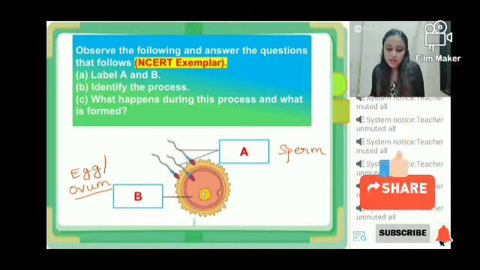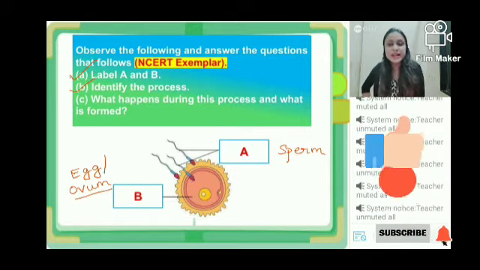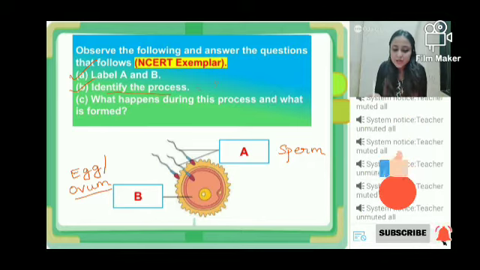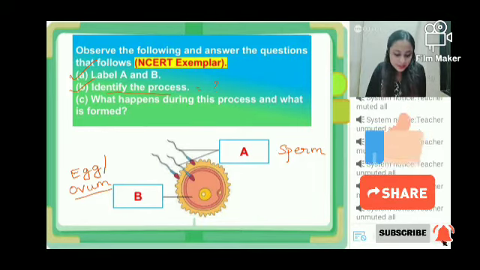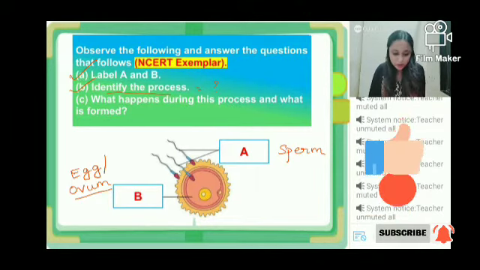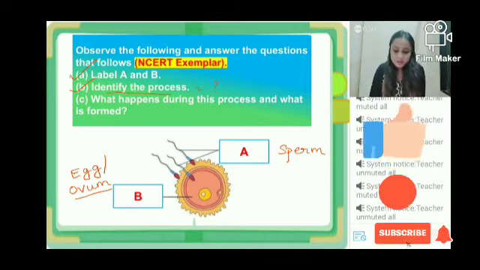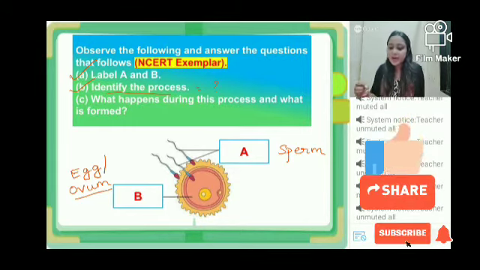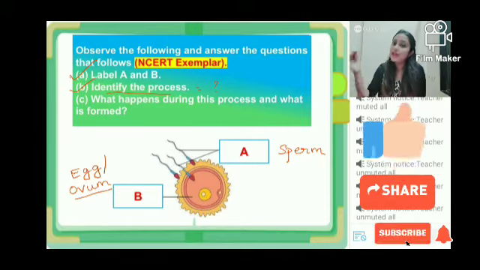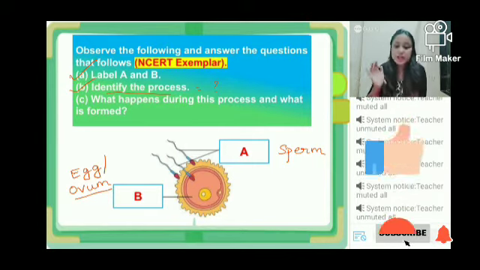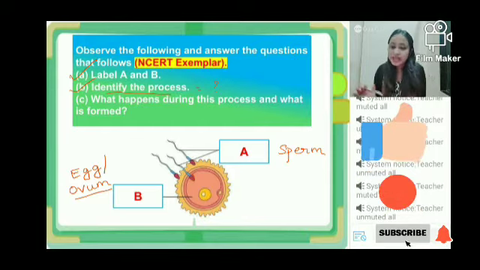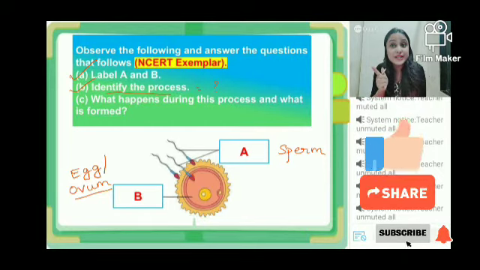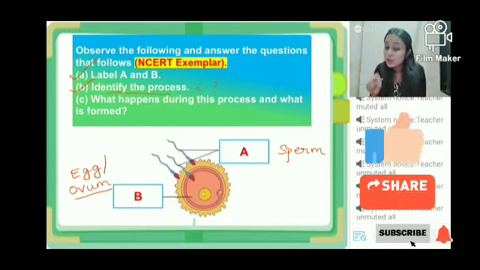Next, tell me guys, what is the name of the process? Identify which process it is. No, I want everyone to answer this, Krishna. Okay. Fertilization. Very good. Fertilization is the name of the process, because you can see that the sperm heads have already entered into the ovum. So the name of the process will be fertilization. From one picture you are able to know. Don't forget, I have not told you any question. Just looking at the picture, you are able to answer. That's an important thing.